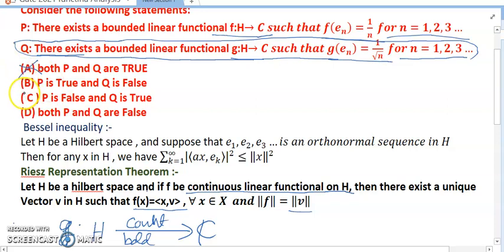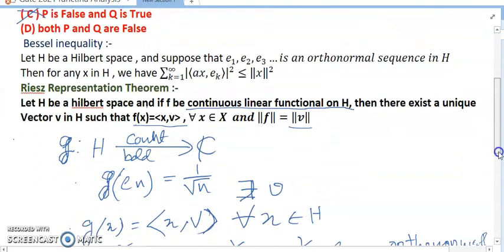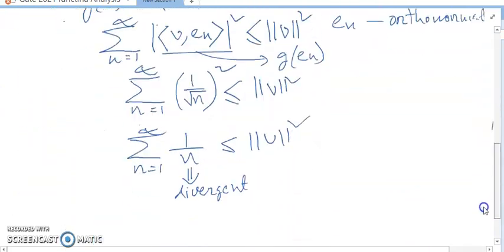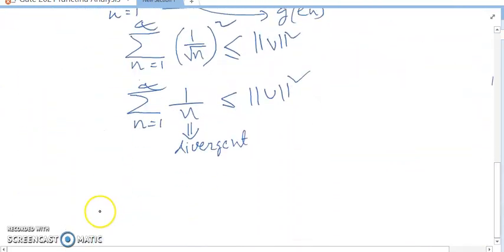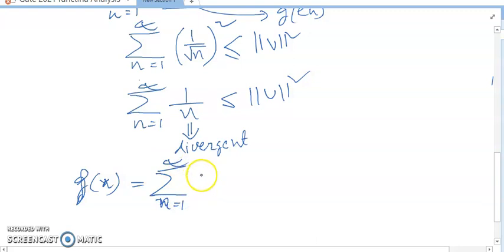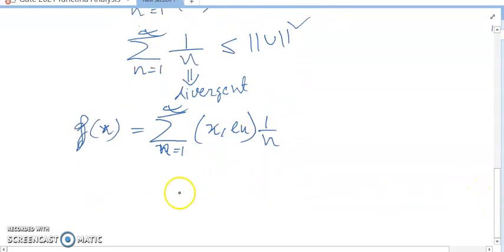Similarly, f(x) equals the summation n equals 1 to infinity of <x, e_n> into 1 by n, and norm of f(x) is less than or equal to k times norm of x.